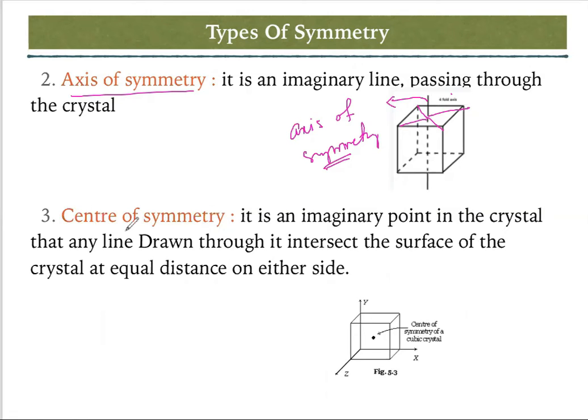Next we'll discuss center of symmetry. It is an imaginary point in the crystal such that any line drawn through it intersects the surface of the crystal at equal distance from either side. The meaning is that it is the point inside the cube from where, if you take any distance to the corners, that will be equal.